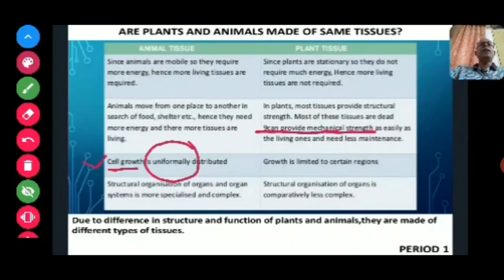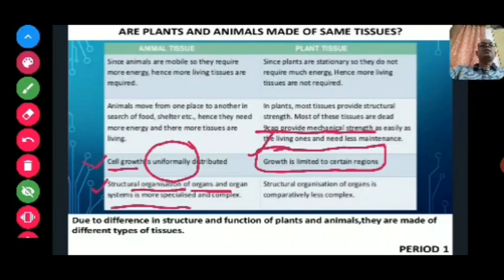In case of animals, growth takes place in every part of the body, while in plants, only specialized locations or certain regions are responsible for growth. And the last point is that the structural organization of organs and organ systems in animals is more specialized and complex, while in plant tissue, the structural organization of organs is comparatively less complex.